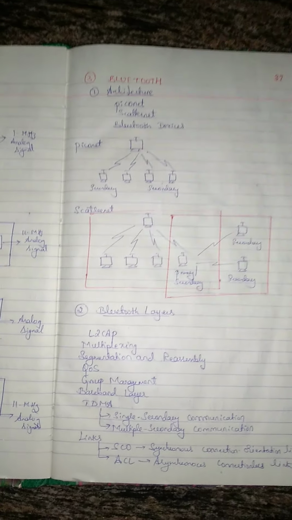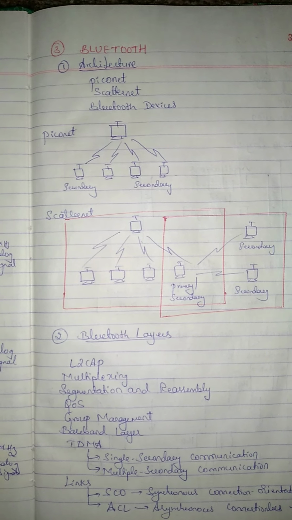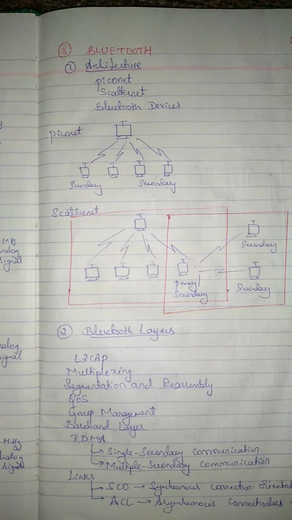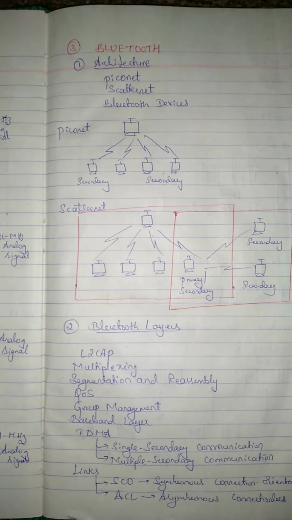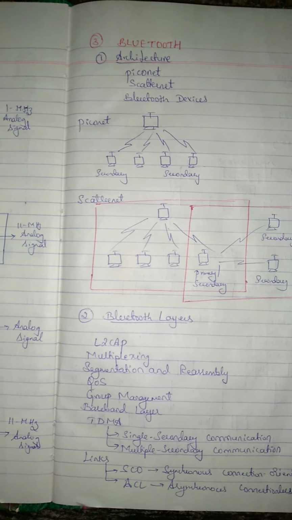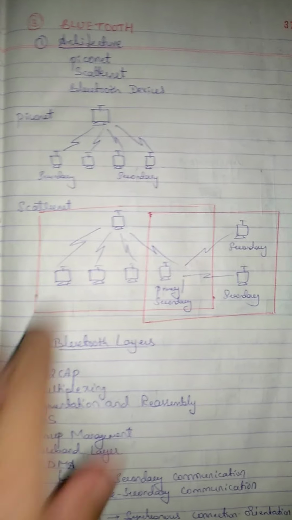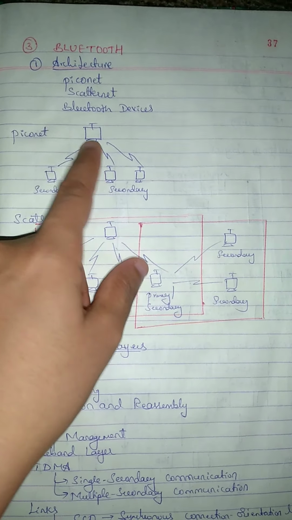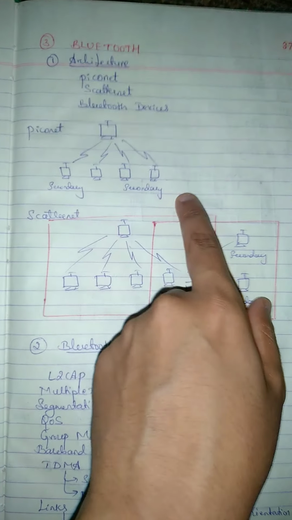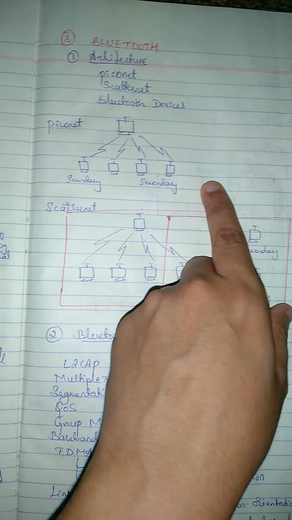Let us see the architecture. In this architecture, we need to study three types: Piconet, Scatternet and Bluetooth devices. Piconet means the Bluetooth device network is called a Piconet. Piconet means it is a small net. That means a Piconet can have up to 8 stations. Only one station is primary and the other 7 stations are secondary. You can see this diagram. One station is primary and all other stations are secondary. Maximum you can have 8 stations here, so one station as primary and 7 stations as secondary.